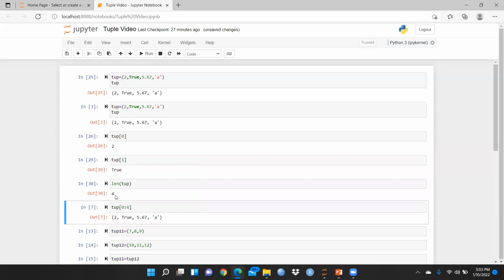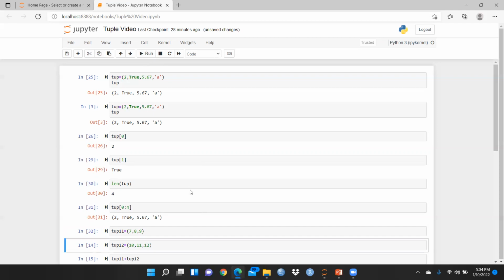You can see here, now in this tuple, we want to see the length. You can see the moment I ran it, there are four numbers here. So this is the 0 to 4 length. Now I have created one more variable tuple 11, where I put 7, 8, 9. And simply I have to run this.